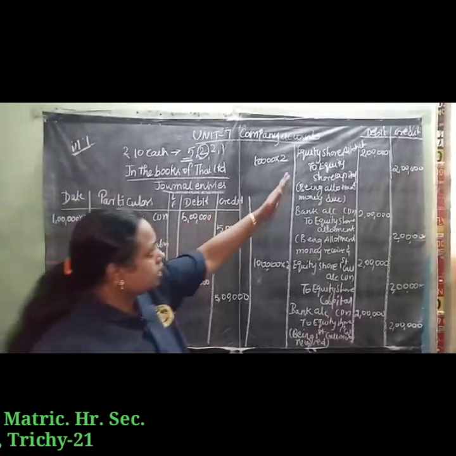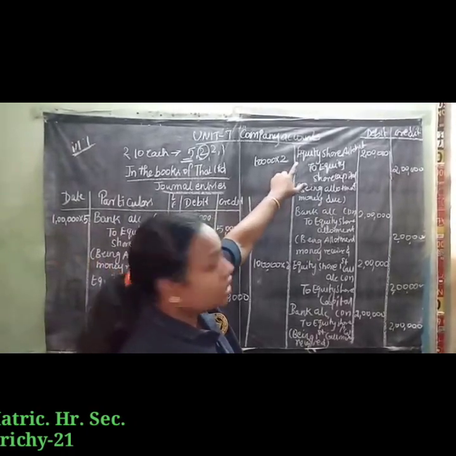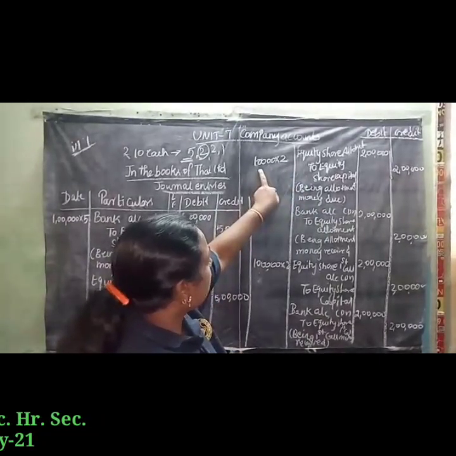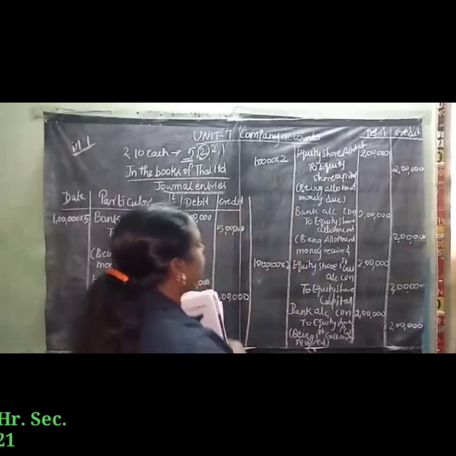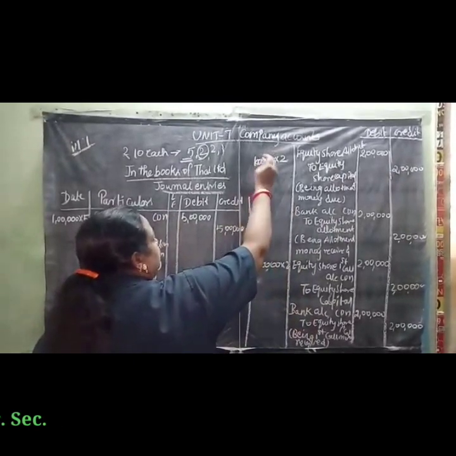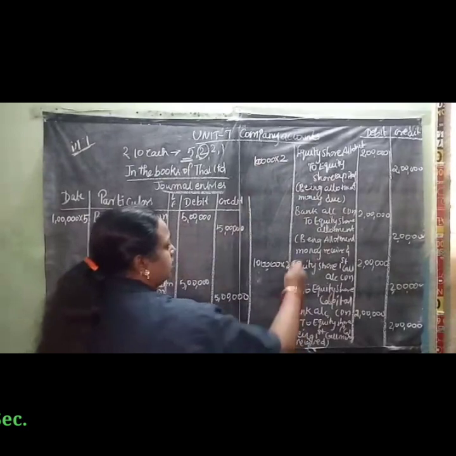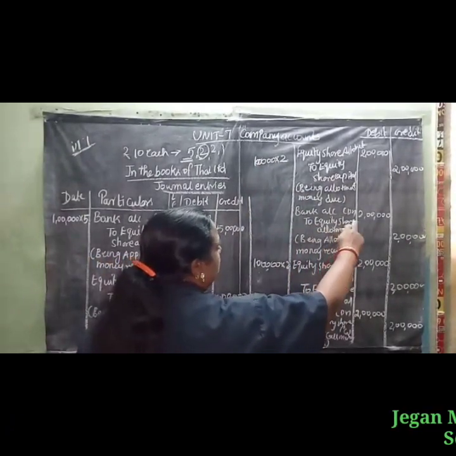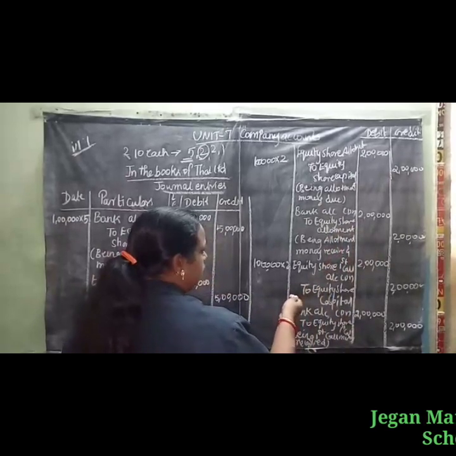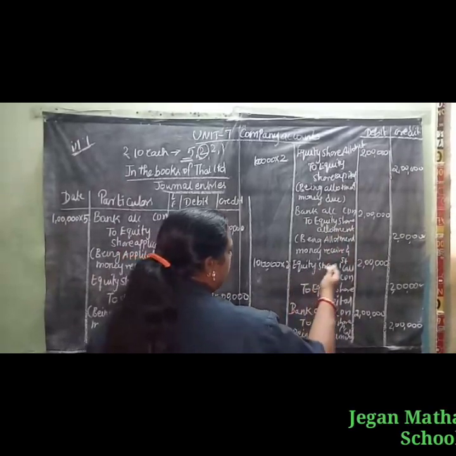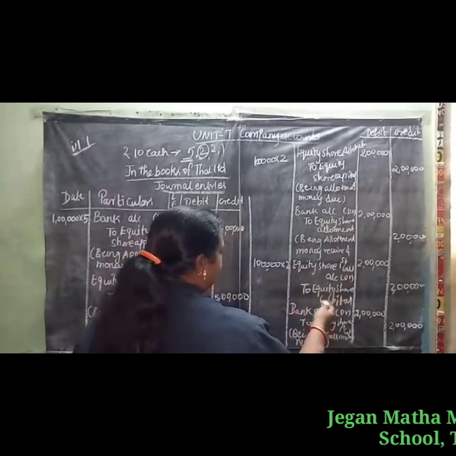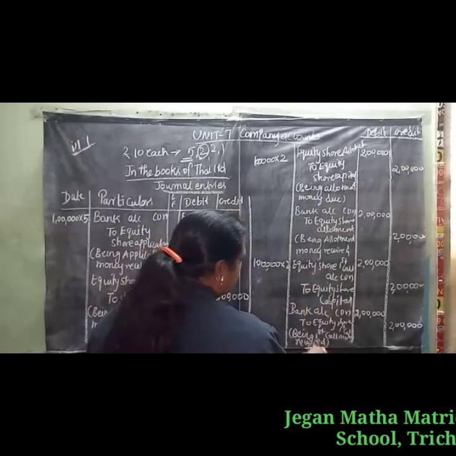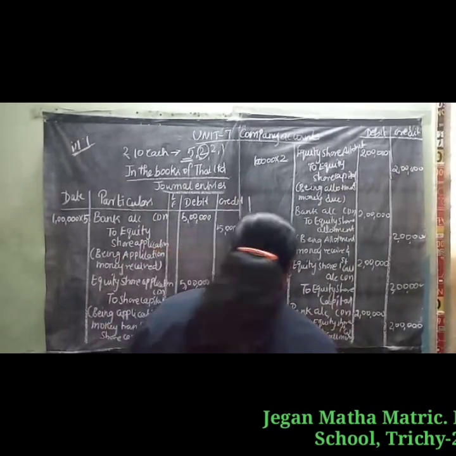Then Equity Share Allotment Account debit to Share Capital, 1 lakh into 2 rupees, 2 lakh. Then allotment money received: Bank Account debit to Equity Share Allotment, 2 lakh. Then first call: Equity Share First Call Account debit to Equity Share Capital, 1 lakh into 2 rupees, 2 lakh. The first call money is received: Bank Account debit to Equity Share First Call.